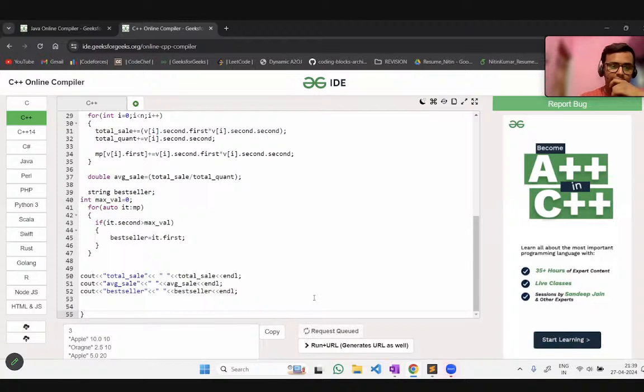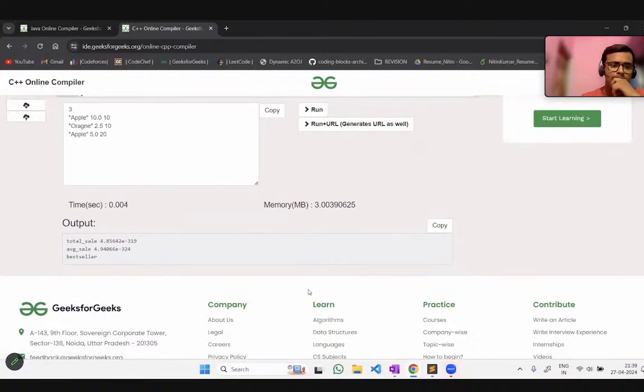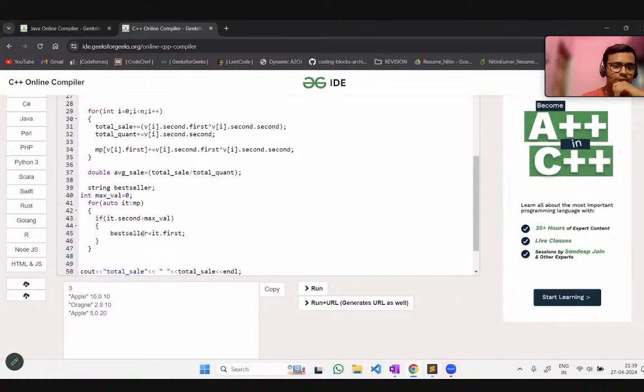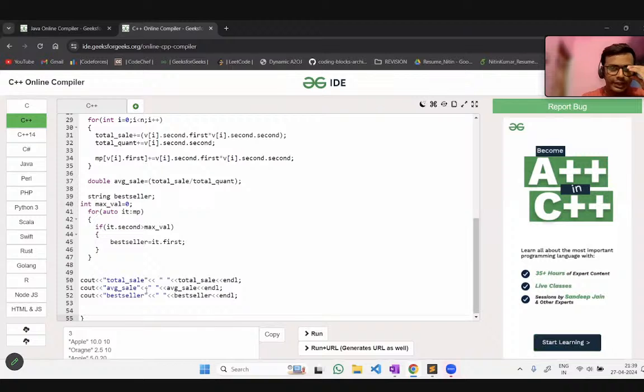Now let me run it. You can see the total sale is coming as some indefinite value, which means a garbage value is being collected in the total sale.